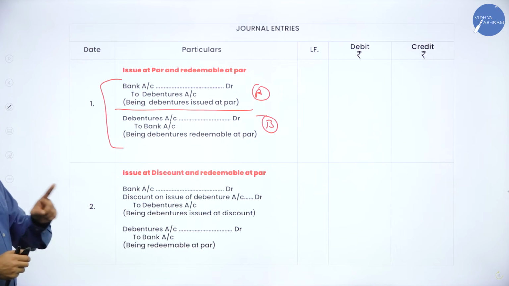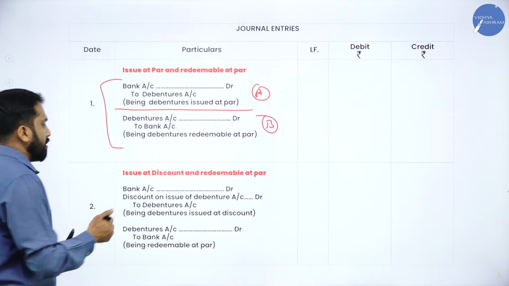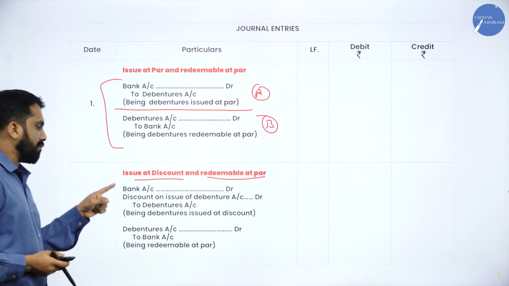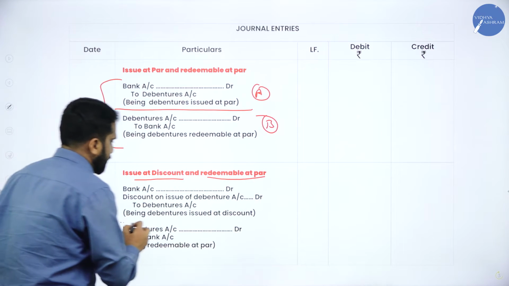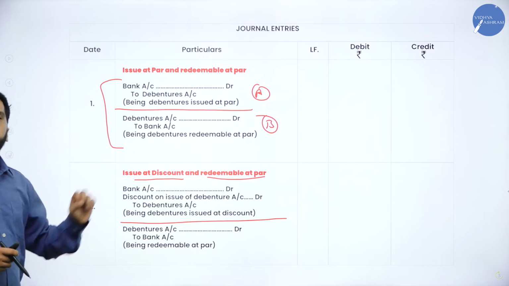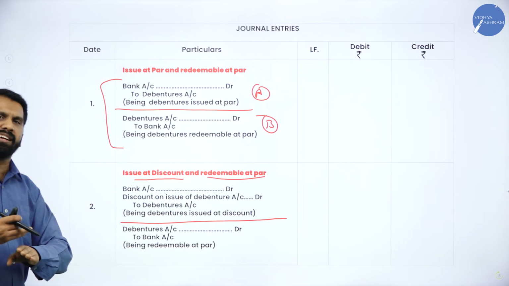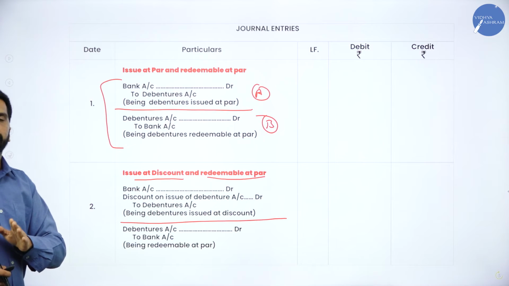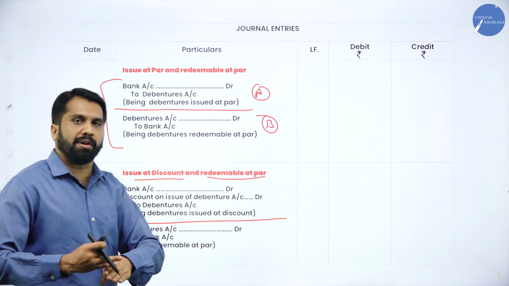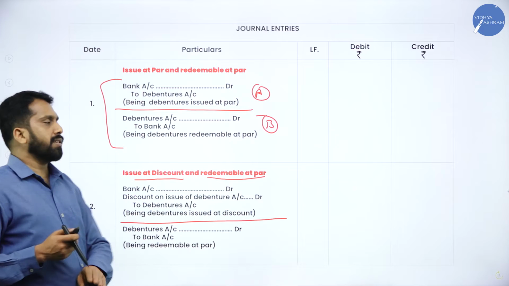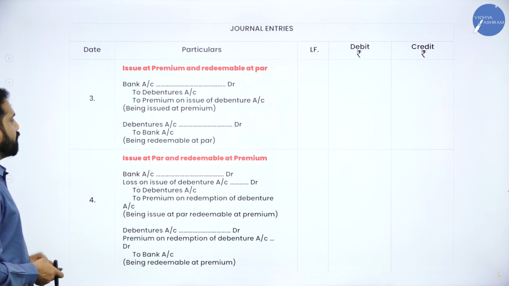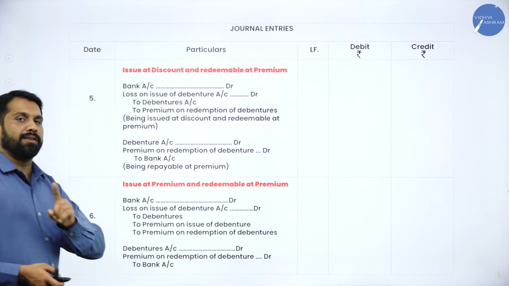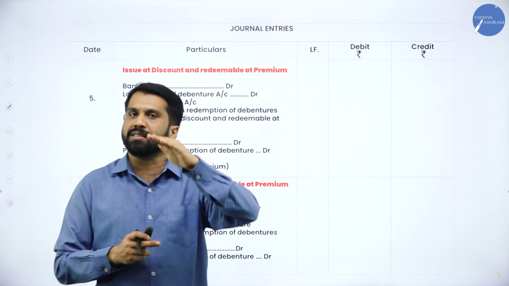Now if your question is about issue at discount, redeemable at par, you have to remember this journal entry. Mugging up takes time, no issue. It can take almost 1 week also. While doing the first 10 problems, there are total 6 headings with journal entries.